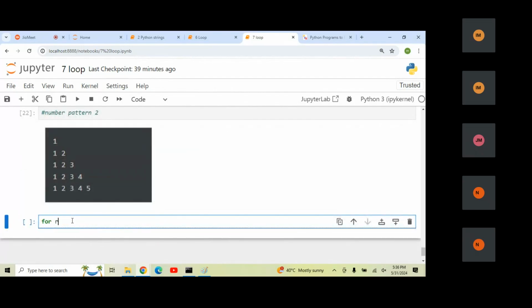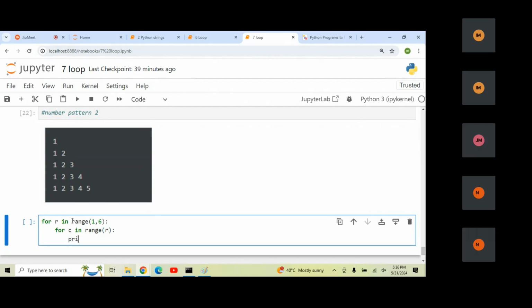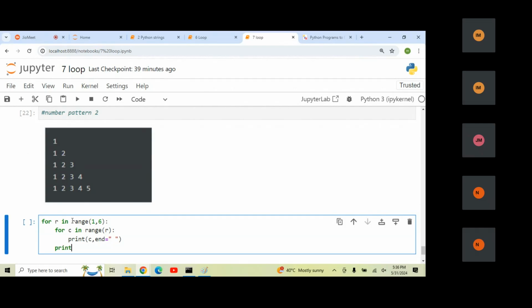So let me write for R in range of total rows, 1 to 6, and now for column in range of the same 1 to 6, nothing but R, and here I need to print the column and end equals to space, and for each and every iteration I want to print the space.